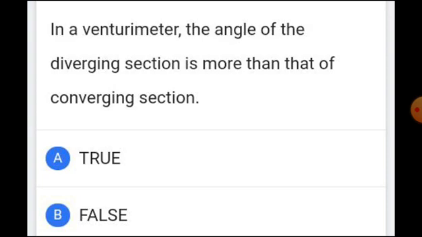Normally, we have studied the venturi meter. Most of us don't think about the angle between convergent and divergent sections, but the question here is asking whether the angle of the diverging section is greater than the converging section. It is not necessary, therefore this statement is false. Therefore the answer for this question is option B, false.